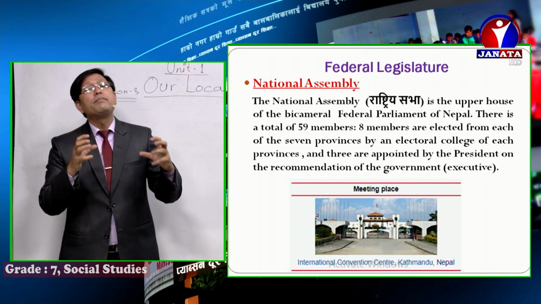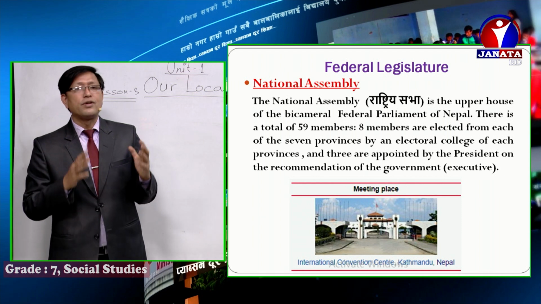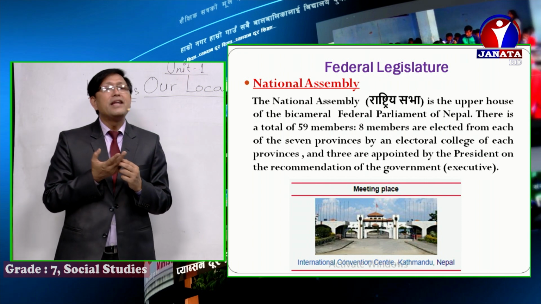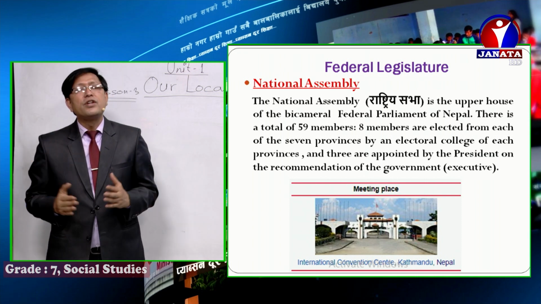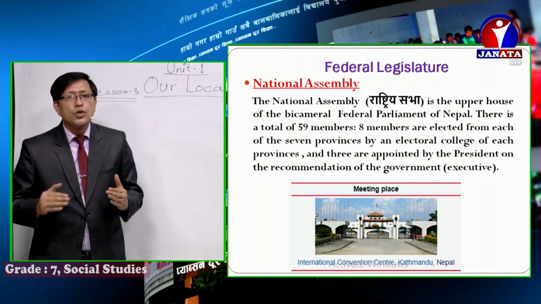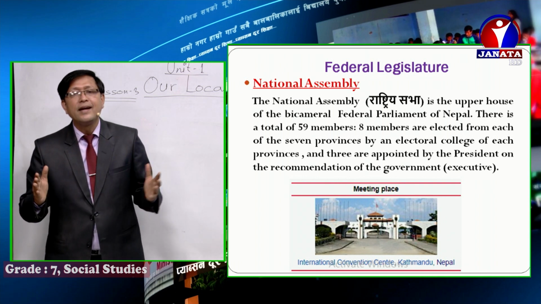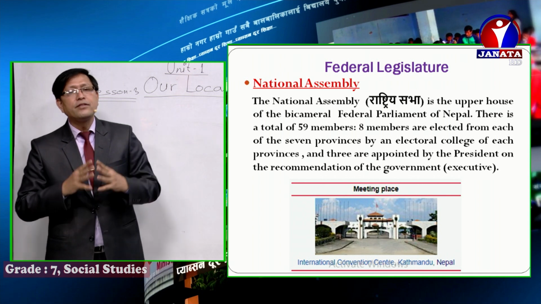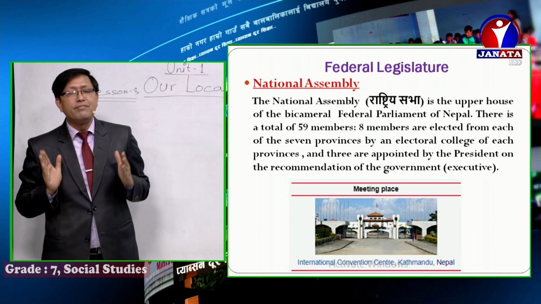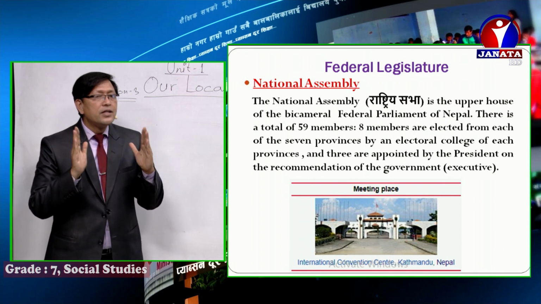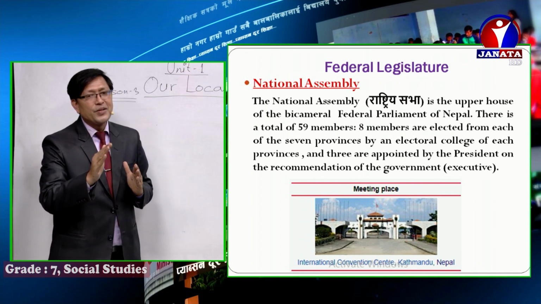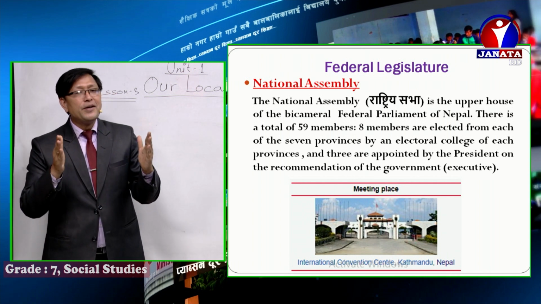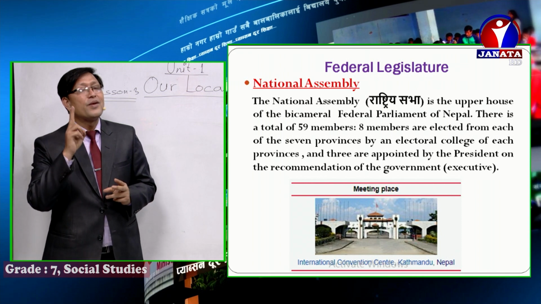It means 56 members get elected from the provinces through the electoral college. Then the remaining 3 members are appointed by the president on the recommendation of the executive. Got the point? So in the National Assembly, boys and girls, my dear students, there are 59 members. Keep in mind. Anyone, your teacher, may ask you how many members are there in the National Assembly? Then you should answer, there are 59 members, 8 members from each province.